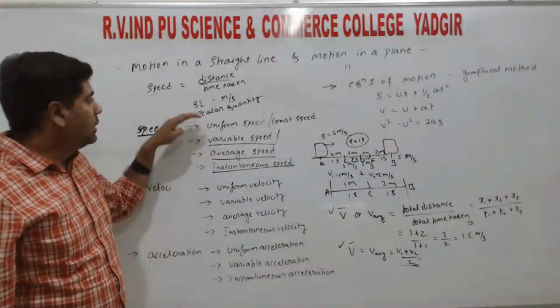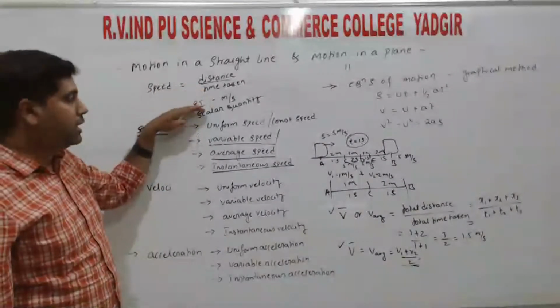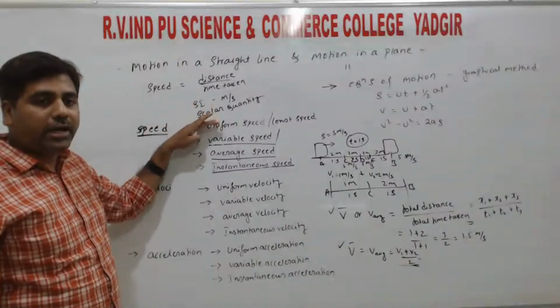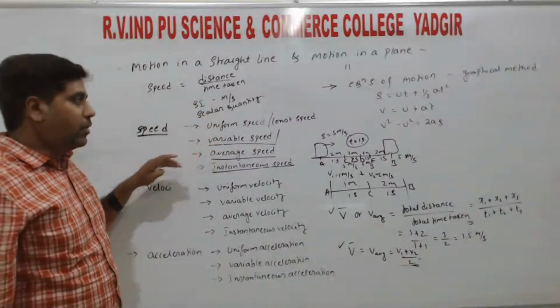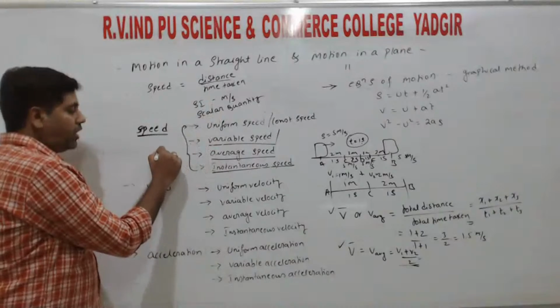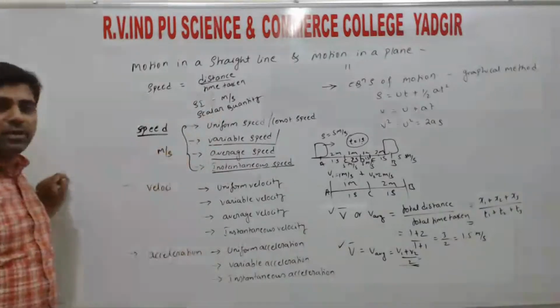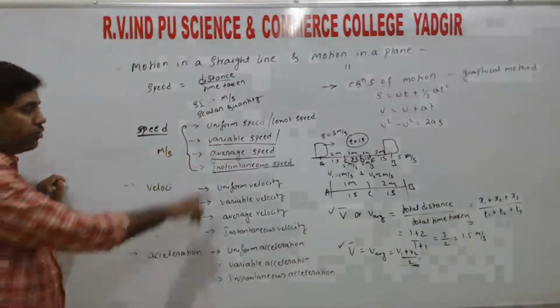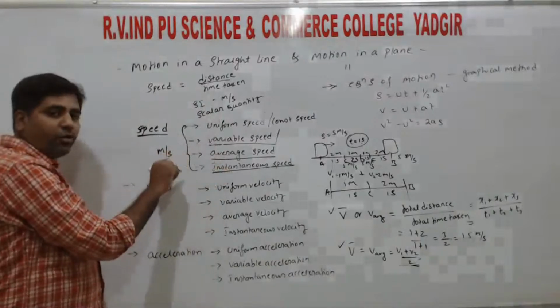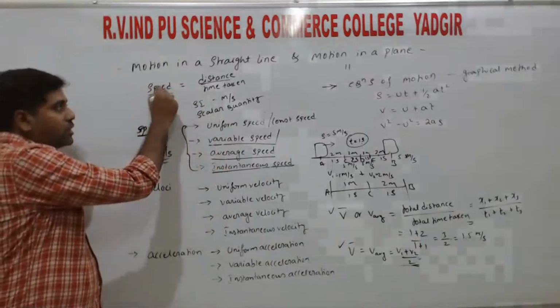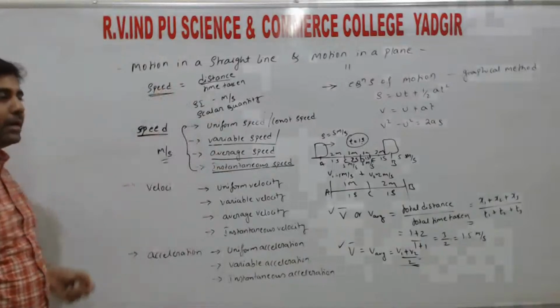So speed formula, SI unit, it is a scalar quantity, and types of speed. So for all these types of speed, the unit is the same, that is meter per second. Different speeds do not get different units, so it all comes under the speed, right?